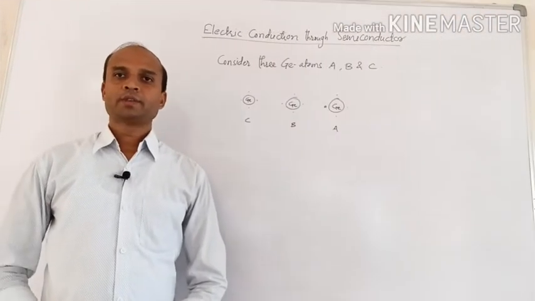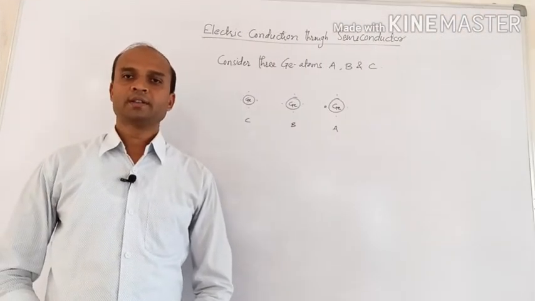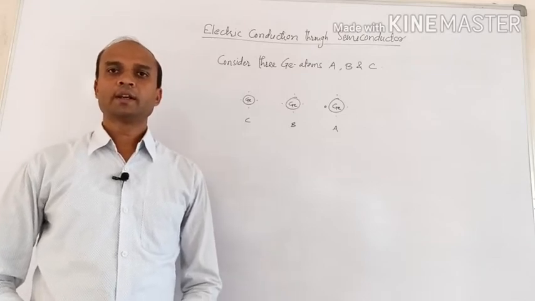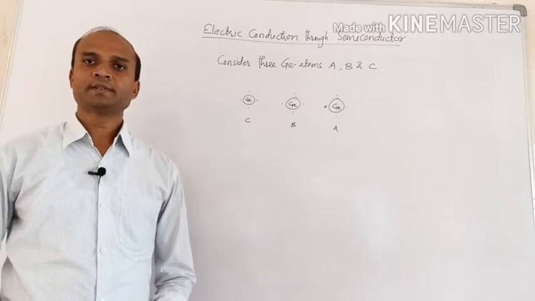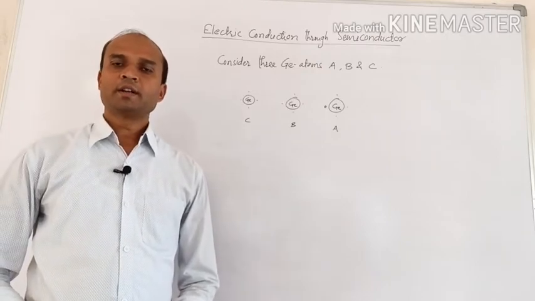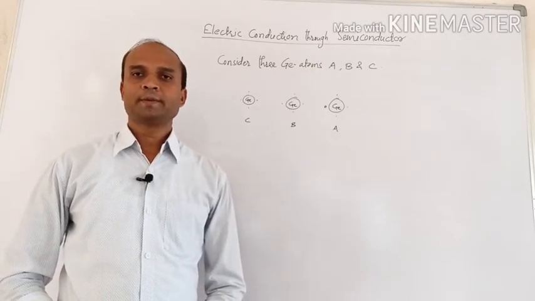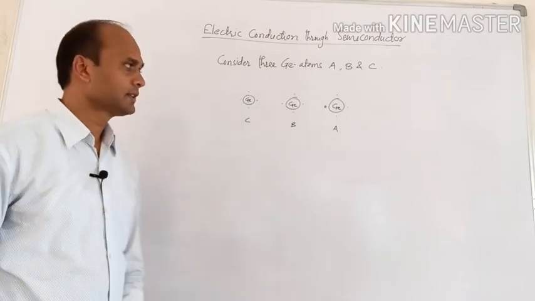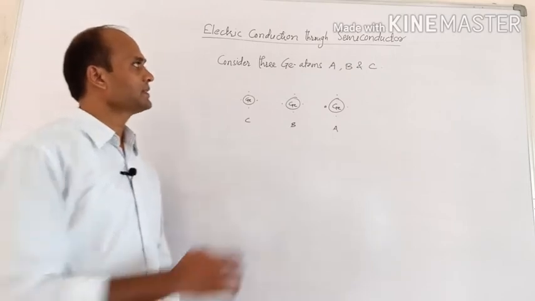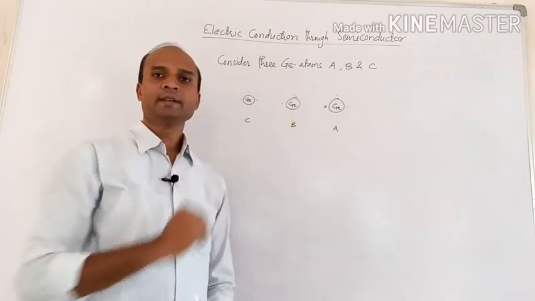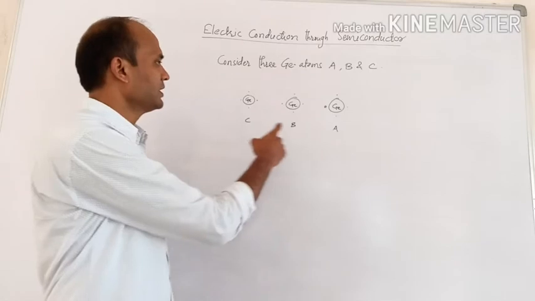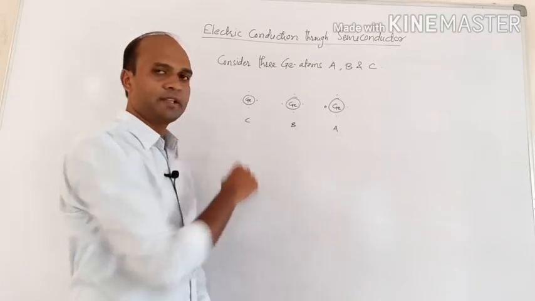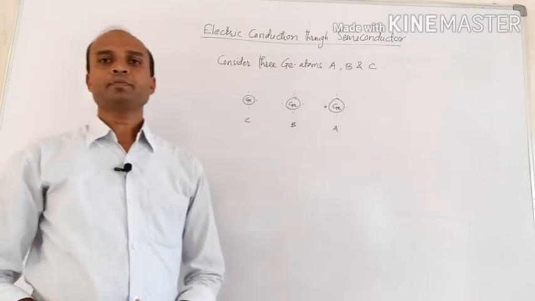Now we have to study electrical conduction in intrinsic semiconductor. How electrical conduction will take place in a semiconductor, that we have to study. And for that, let me consider three germanium atoms A, B and C, which are as shown in the figure. Here germanium atom A, germanium atom B and germanium atom C.